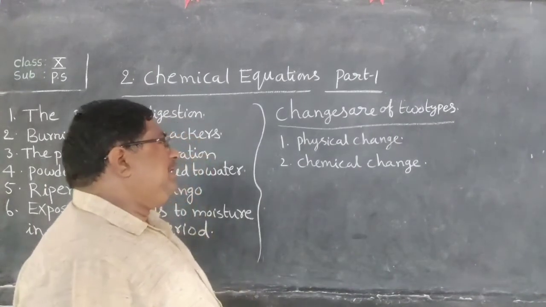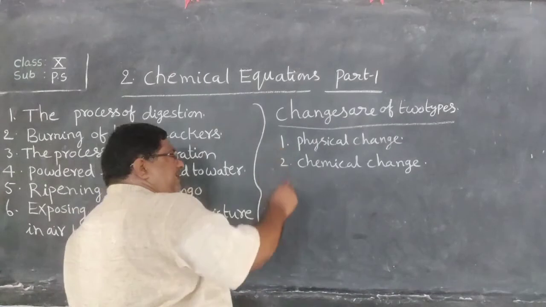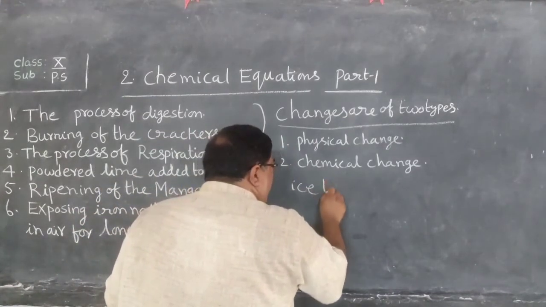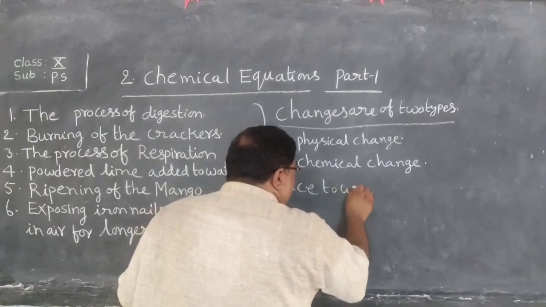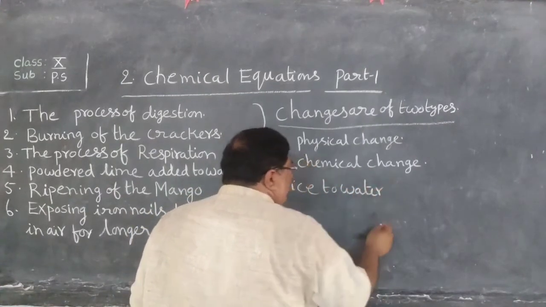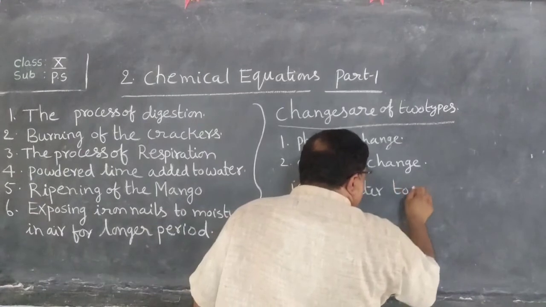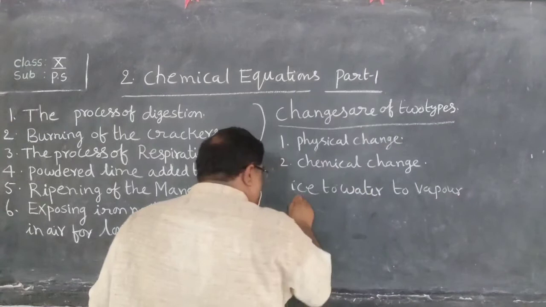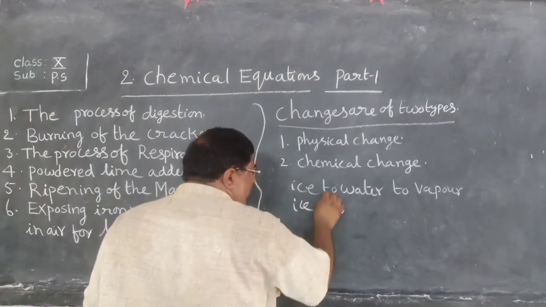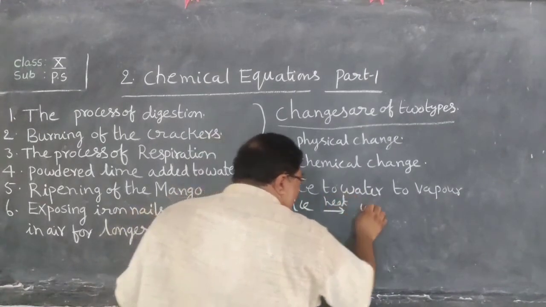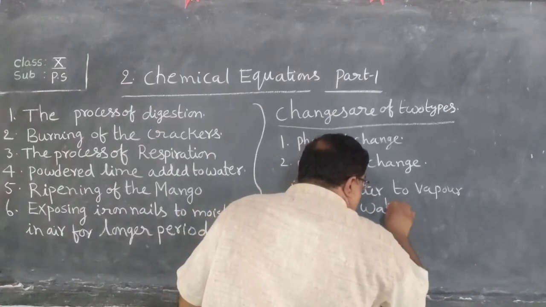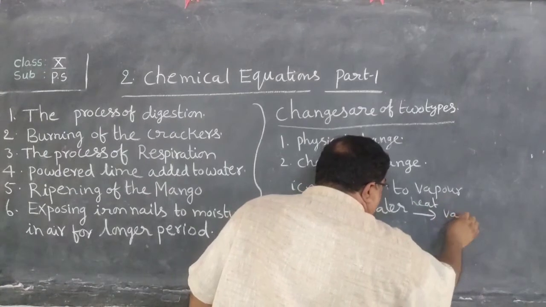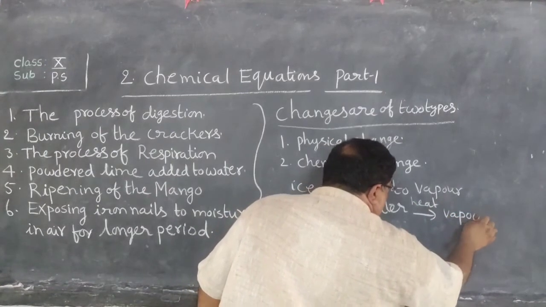The example for physical change is the conversion of ice to water, and water to vapor. Whenever we heat ice, we get water, and whenever we heat water, we get vapor.